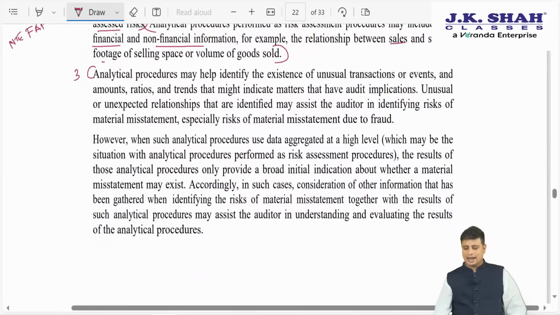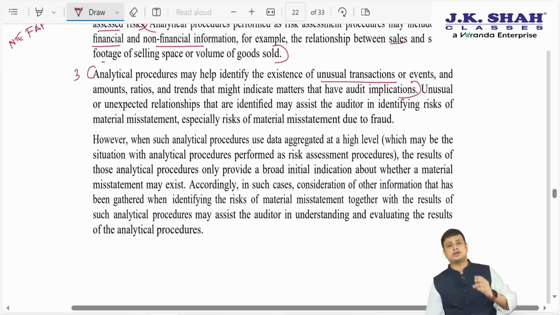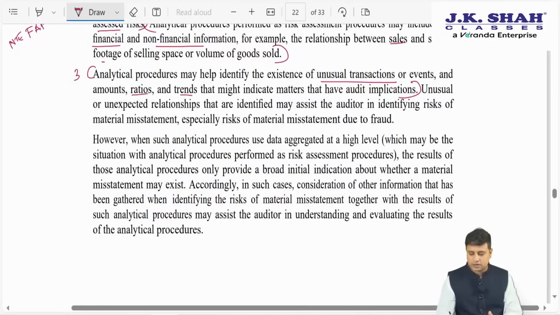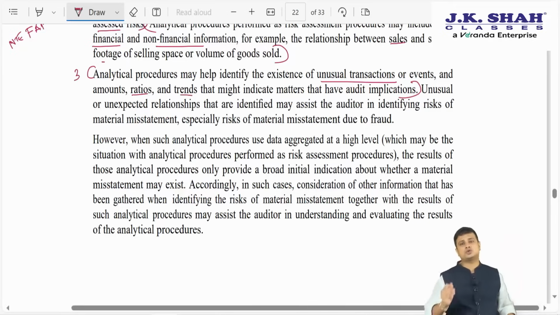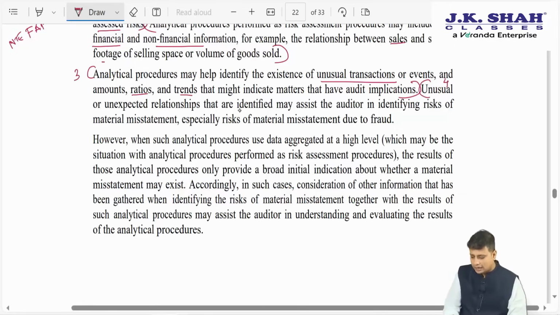Point number 3. Analytical procedure may help identify existence of unusual transactions or events, and amounts, ratios and trends that might indicate matters that have audit implications. So if we find some unusual transaction, or ratios are different, trends are different, like we discussed, GP was always 40%, this time the GP ratio has gone down to 20%, it might give us an indication something is wrong. Unusual or unexpected relations that are identified may assist the auditor in identifying the risk of material misstatement, especially the risk of material misstatement due to fraud.